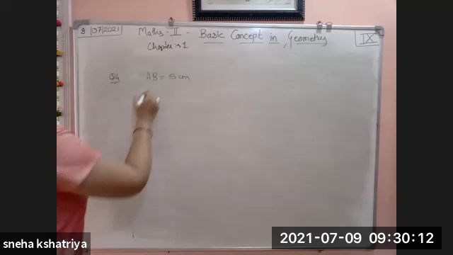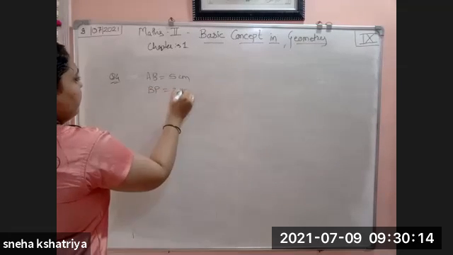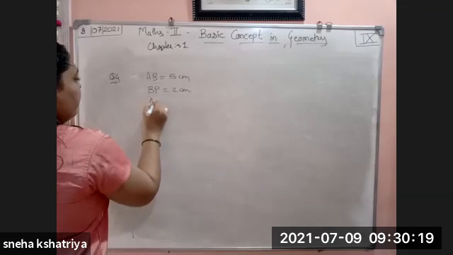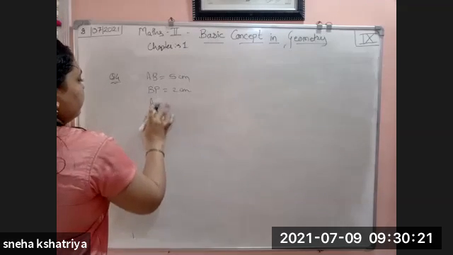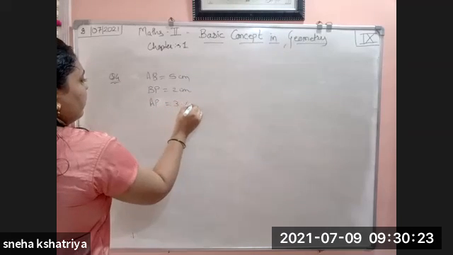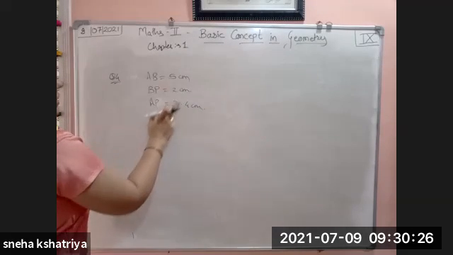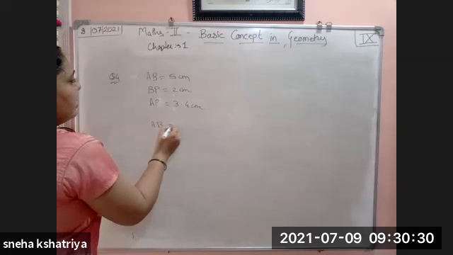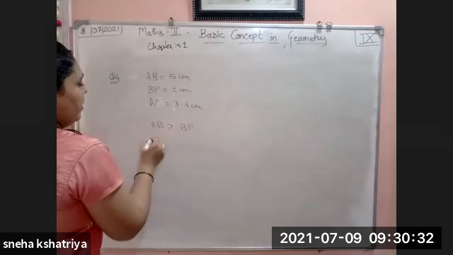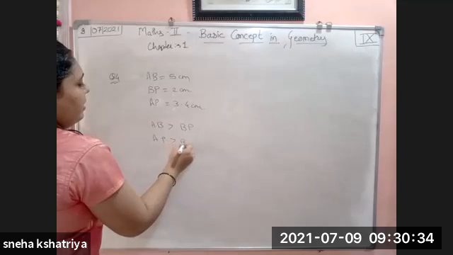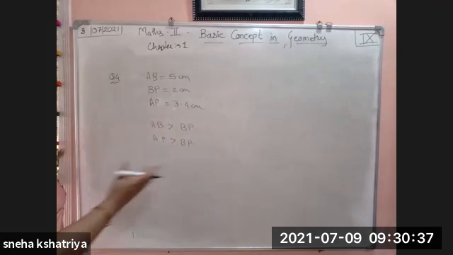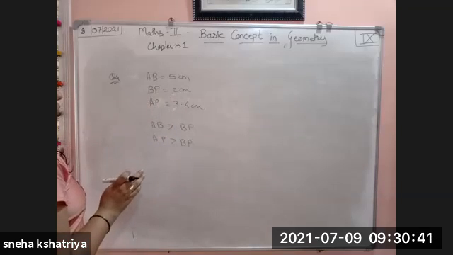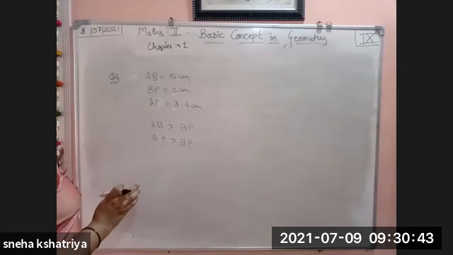BP is equal to 2 centimeter and AP is equal to 3.4. AB is 5 centimeter. 5 is greater than 2, 3.4 is greater than 2. So AB is greater than BP. AP is greater than BP. Clearly we can see that 5 is greater than 2 and 3.4 is greater than 2, so this will become the greater.